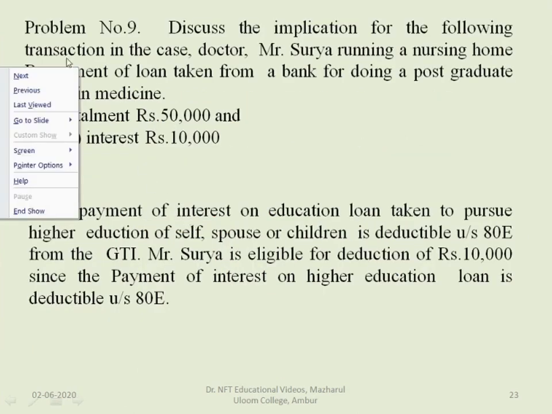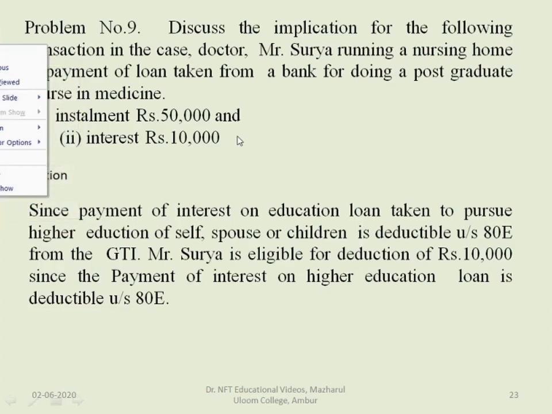Now let us see one problem based on this. Problem number 9. Discuss the implications for the following transaction in the case of Mr. Surya running a nursing home: repayment of loan taken from the bank for doing a postgraduate course in medicine.